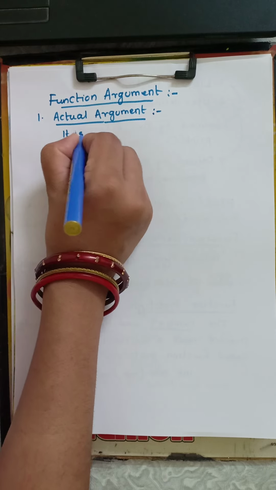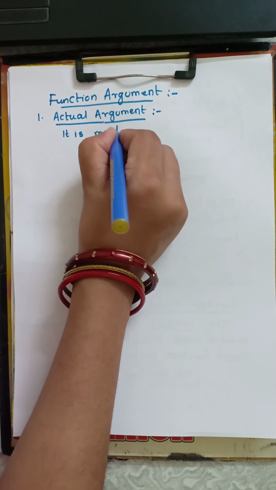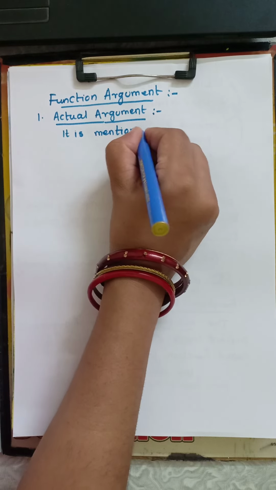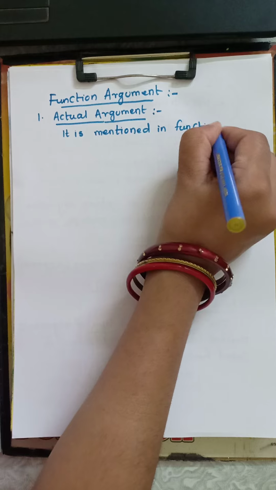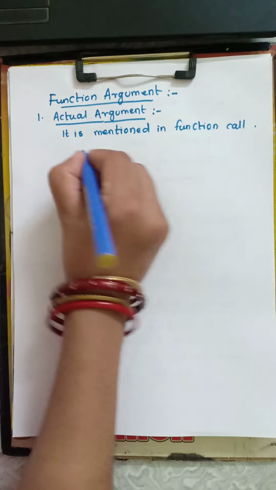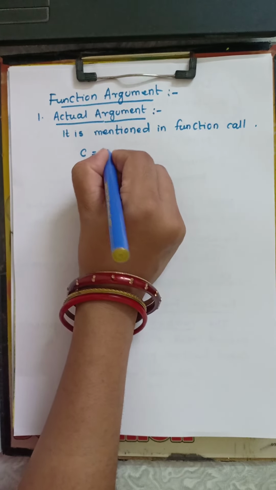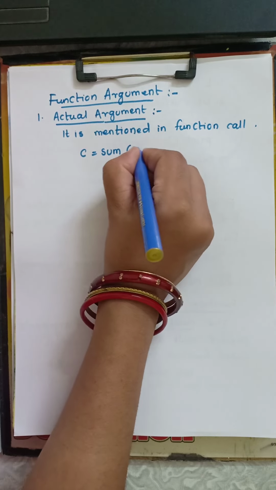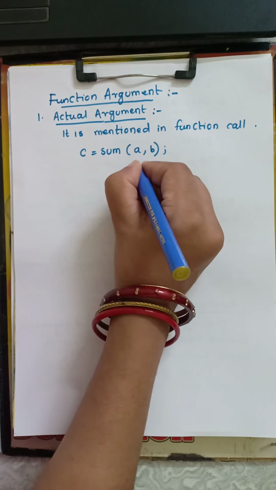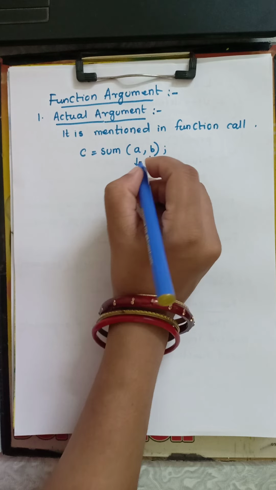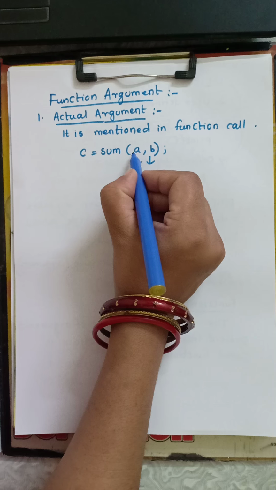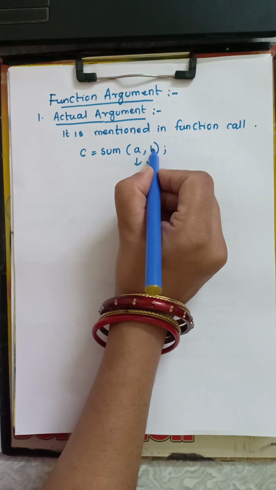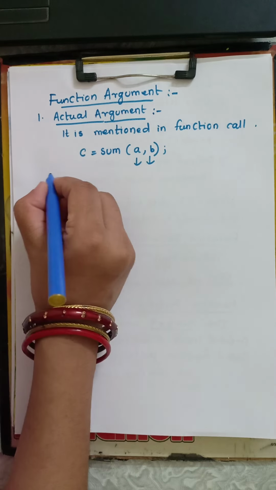So it is mentioned in the function call. If C is a variable, so we store here the function. This is my function and I pass here the variables. So these are the two numbers that we use in my program. Here I use two arguments, one is A and the other one is B. So these are called the actual arguments.